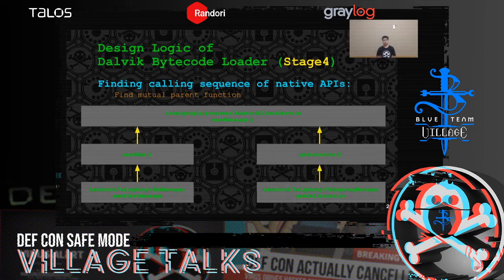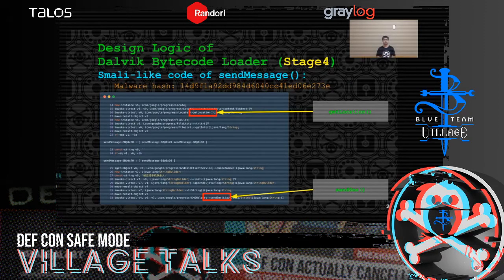And if we keep tracing back, we will see that both sendSMS and getLocation share the same parent function, sendMessage. After we find the mutual parent function, we will scan through the smali-like code of the mutual parent function and check which function is called first. So this is the smali-like code of sendMessage. We can see that getLocation is called first to get the location data of the cell phone, and then sendSMS is called to send out the location data.